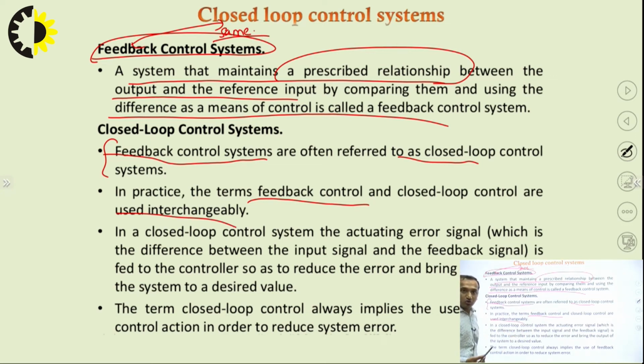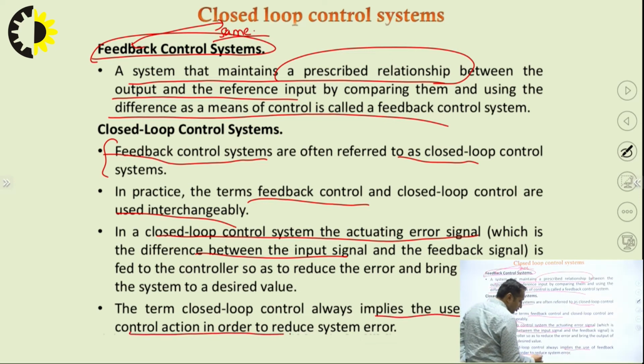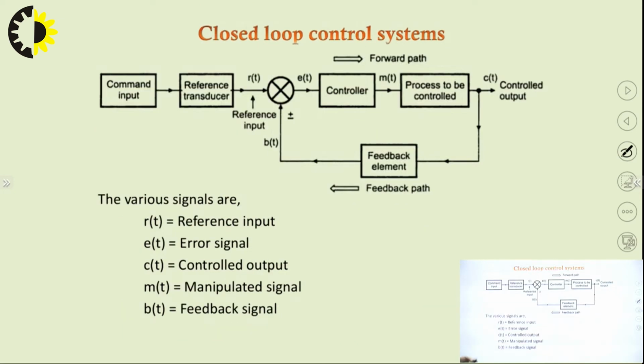As I've told you, there is always an error. In a closed loop control system, an actuating error signal is the difference between the input and the feedback signal. You give an input signal and you get a feedback signal. So the controller compares them. If there is an error, it always tries to minimize it, right? The term closed loop always implies the use of feedback control in order to reduce the system error.